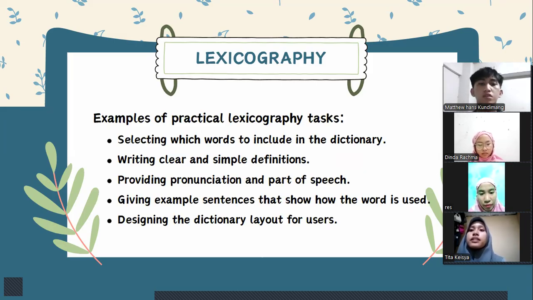Examples of practical lexicography tasks. The first, there is selecting which words to include in the dictionary. Next, writing clear and simple definitions, providing pronunciation and part of speech, giving example sentences that show how the word is used, and designing the dictionary layout for users.